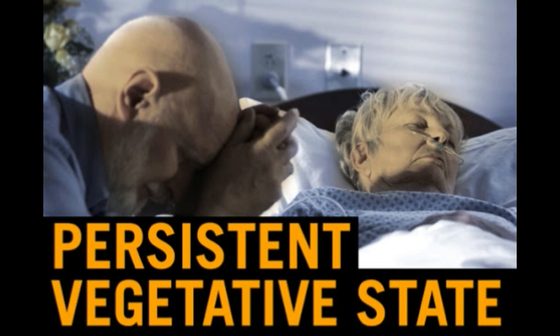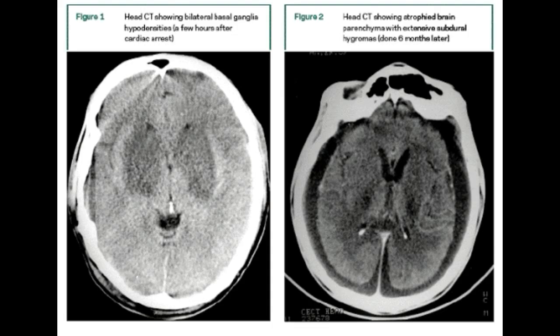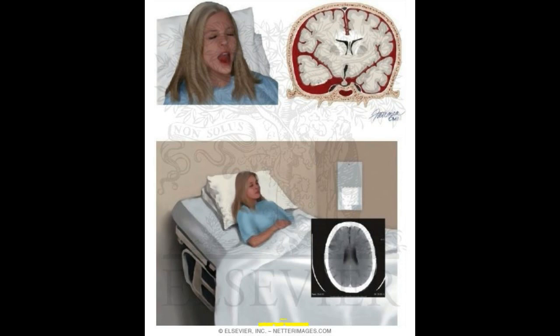Persistent vegetative state. This is a state of severe unconsciousness. The person is unaware of his or her surroundings and incapable of voluntary movement. With a persistent vegetative state, someone may progress to wakefulness, but with no higher brain function. With persistent vegetative state, there is breathing, circulation, and sleep-wake cycles.